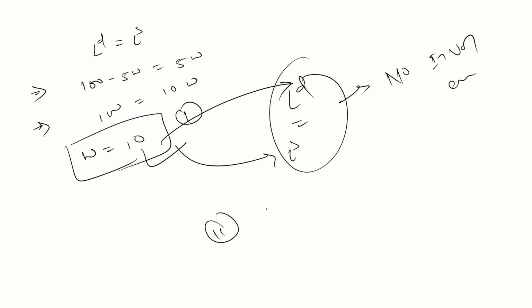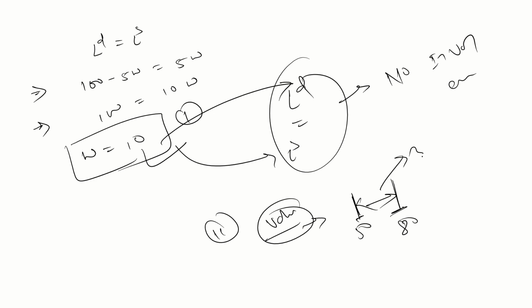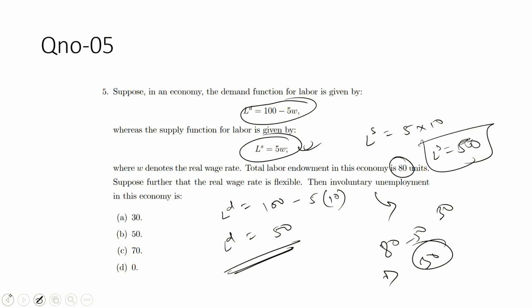Point two, if someone asks about voluntary unemployment: first you look at the total endowment. What is the total labor force in the economy? The total labor force in the economy is 80. But the labor demand is only 50 now. So there is a gap. These 30 people are not getting jobs, so these are the voluntarily unemployed. Involuntary unemployment is zero. There is no involuntary unemployment in this economy. So D is the correct option, guys.